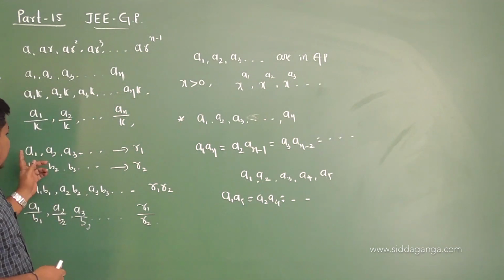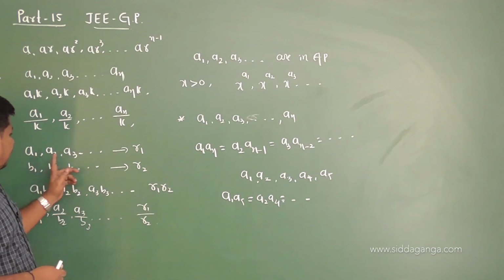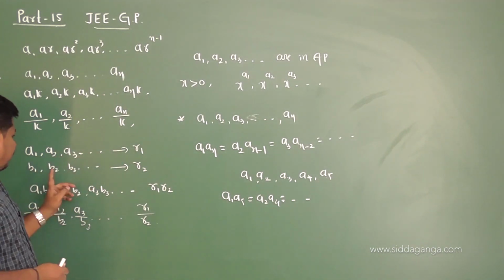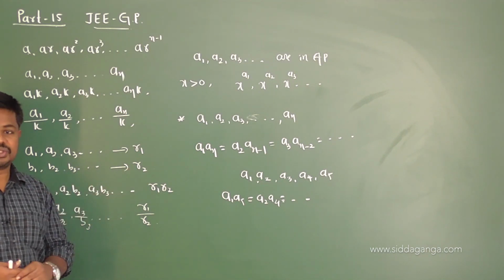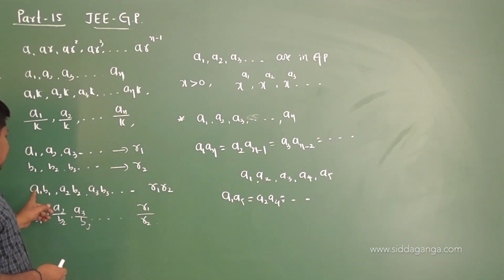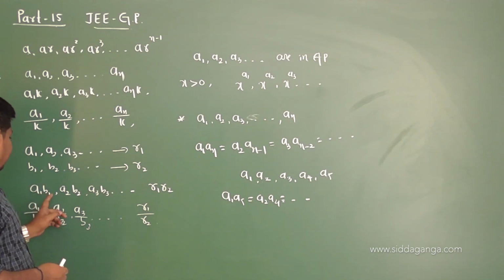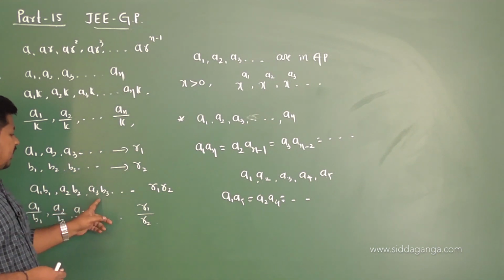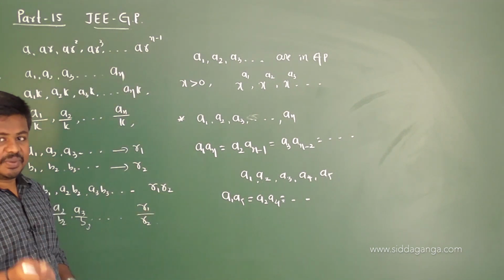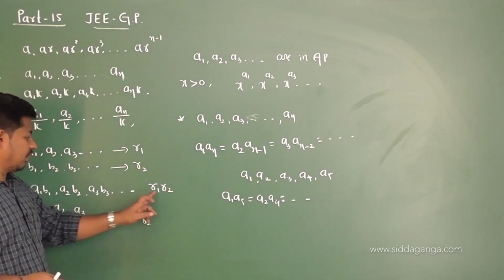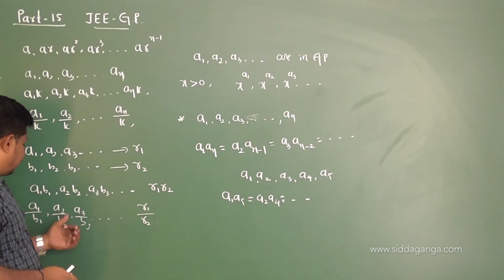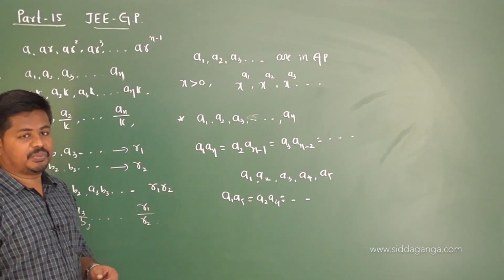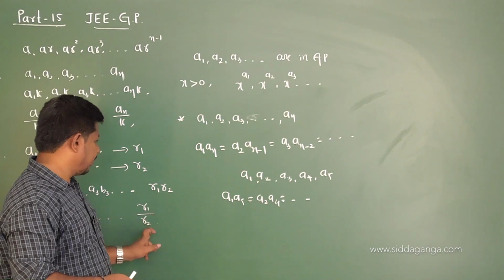And the next one: here there are two geometric progressions, A1, A2, A3, and so on with the common ratio R1, and B1, B2, B3, and so on with common ratio R2. And the product of the corresponding terms, that is A1 B1, A2 B2, A3 B3, and so on, is again a geometric progression with common ratio R1 into R2. And A1 by B1, A2 by B2, A3 by B3, again it forms a geometric progression with the common ratio R1 by R2.